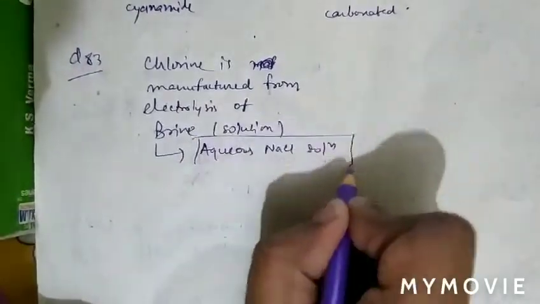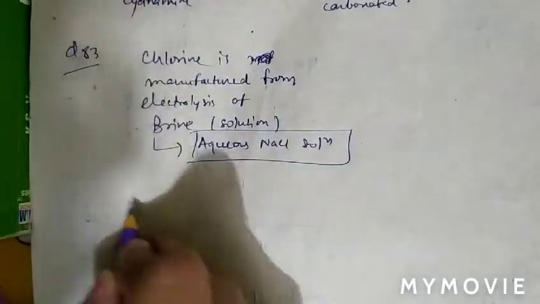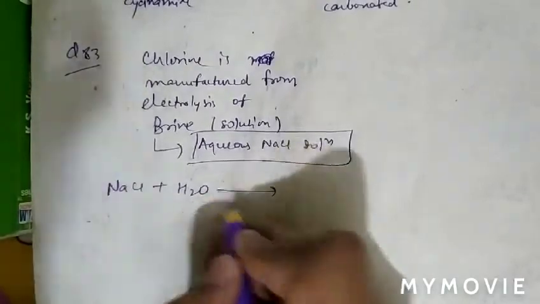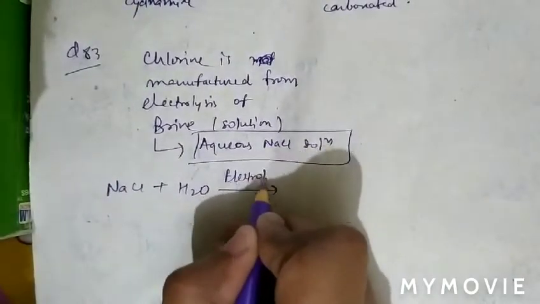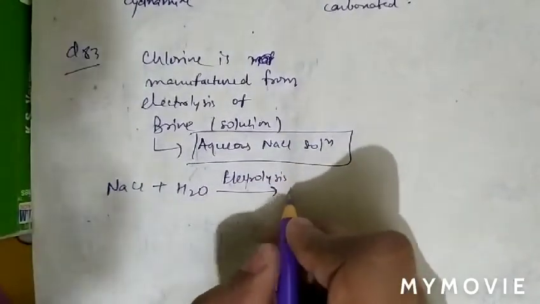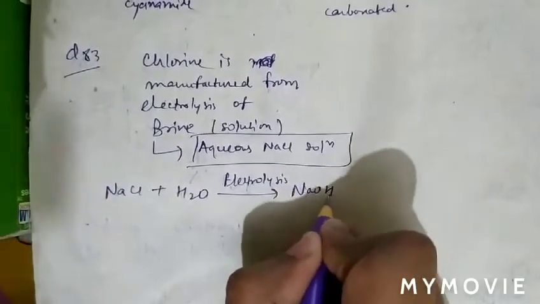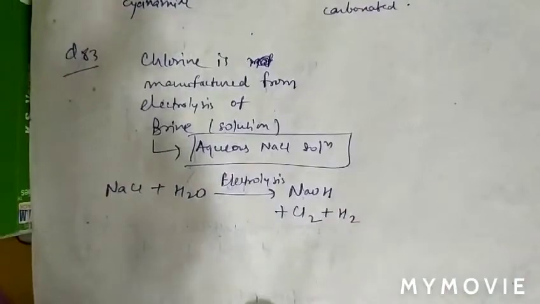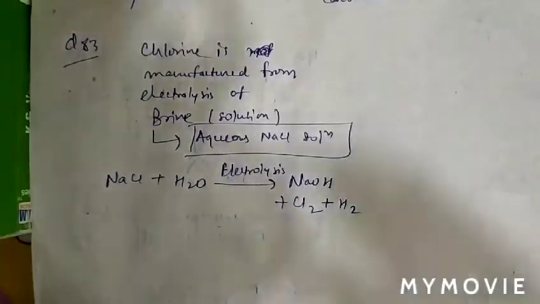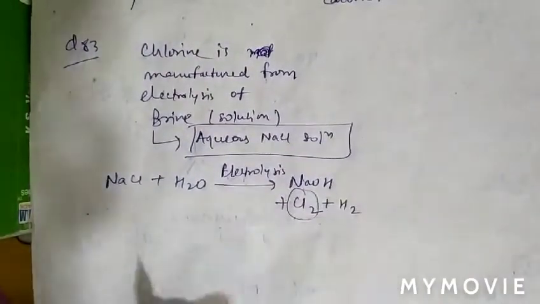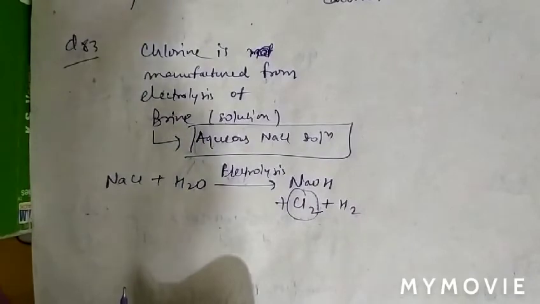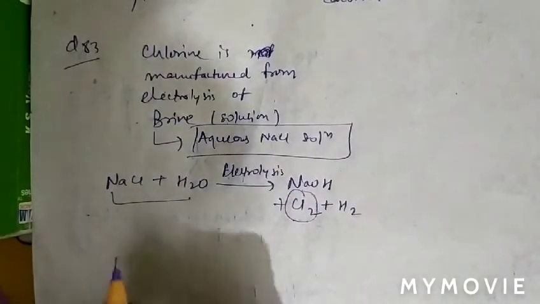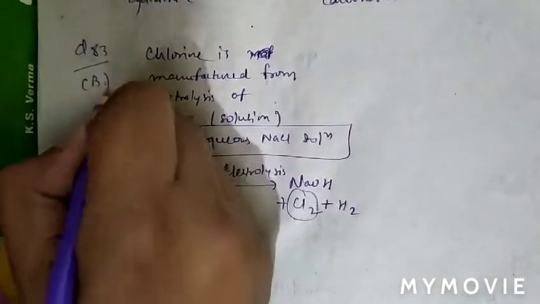Aqueous NaCl solution is known as brine solution. So the reaction is NaCl with water. Aqueous NaCl on electrolysis gives caustic soda, NaOH, plus Cl2 and H2 gas. So question number 83, chlorine gas is manufactured by electrolysis of aqueous brine solution. So question number 83, option B is correct.